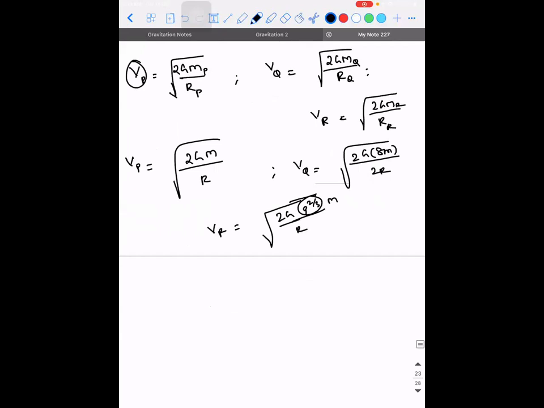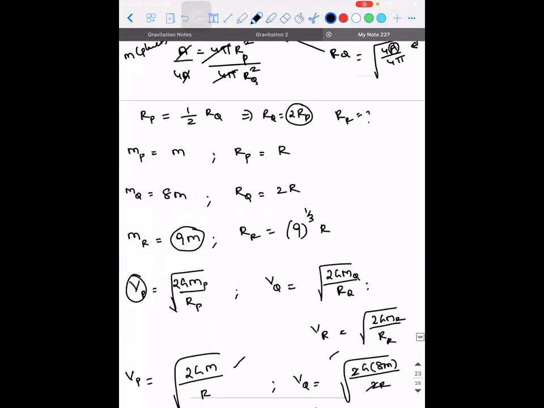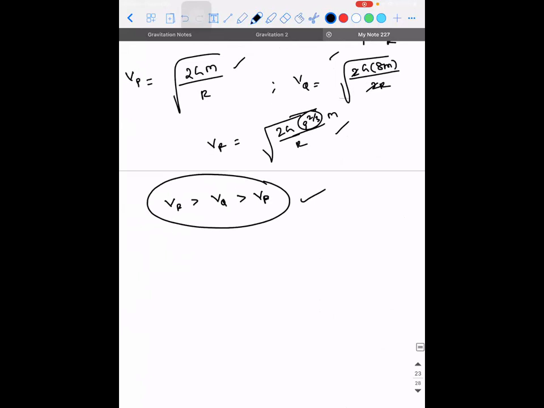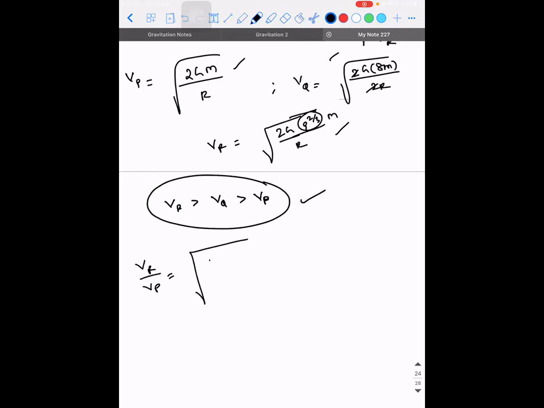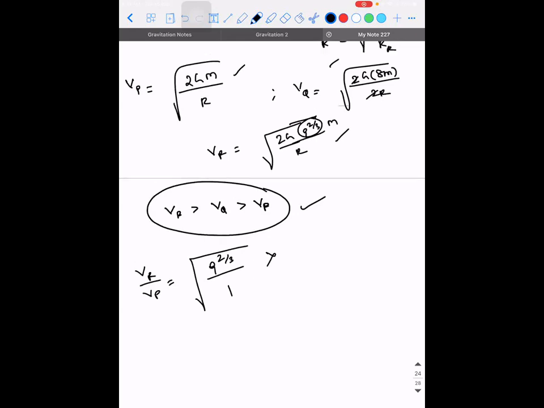Okay. So when you do a comparative study, what we can say is this will get cancelled. So in which case is the numerator more? In the case of R only, yes. So again, VR is greater than VQ is greater than VP. Okay. So this is right. Now what can you say about VR by VP? It is the square root of 9 power 2/3 divided by 1. Is it coming out as 3? I don't think it will come out as 3. So that is not going to work.